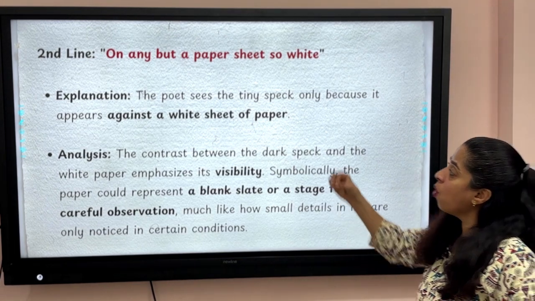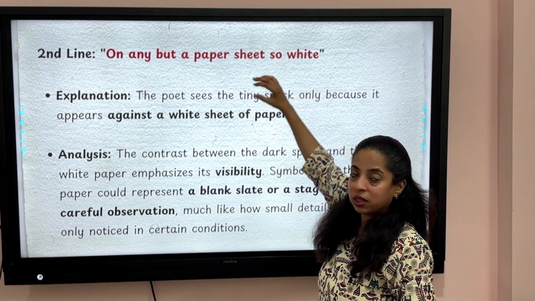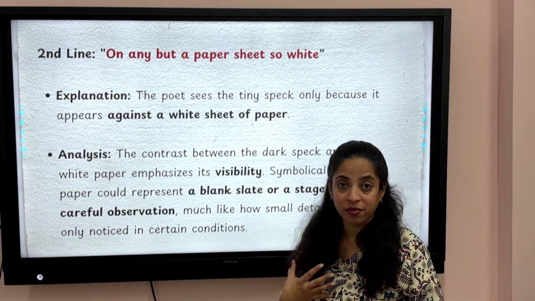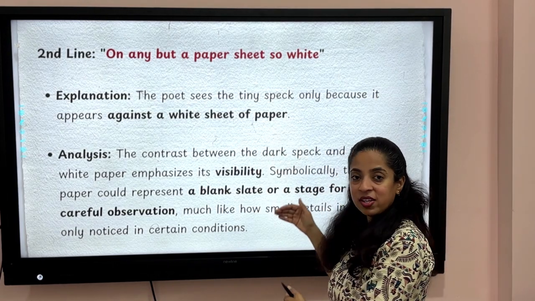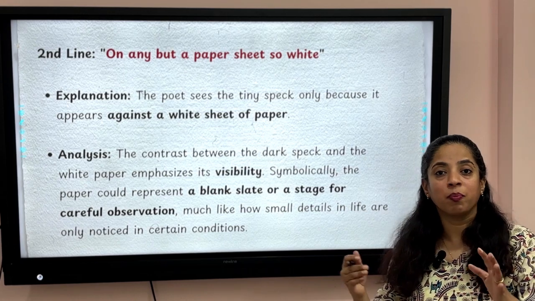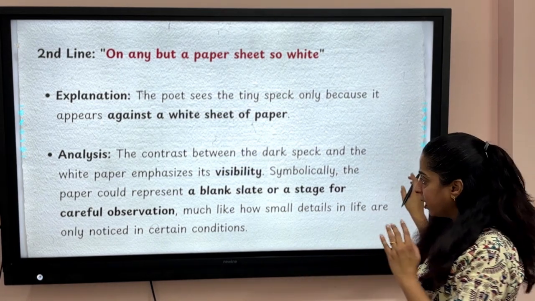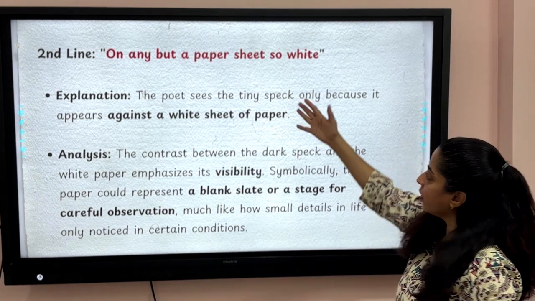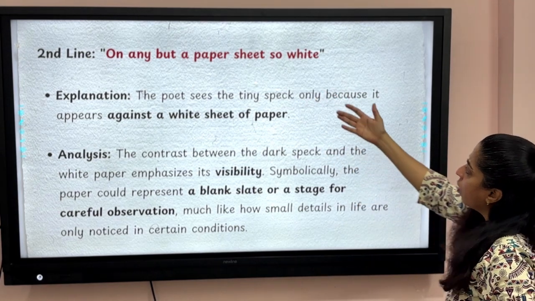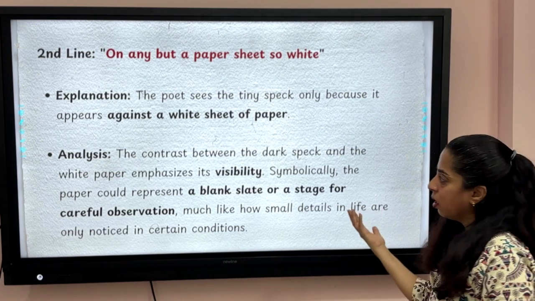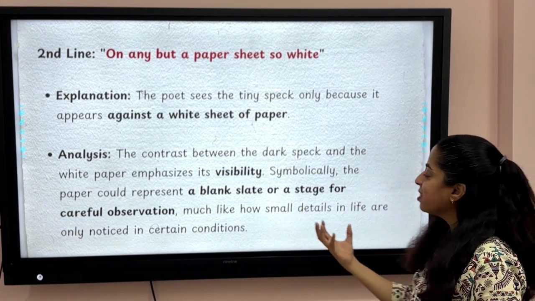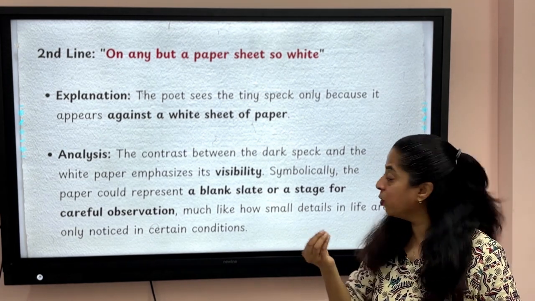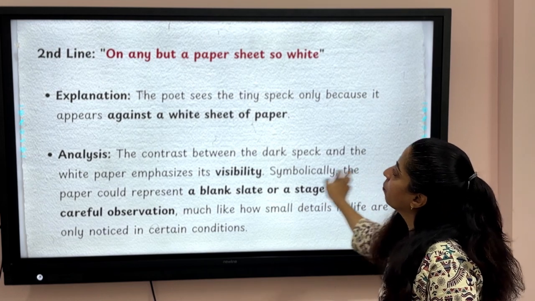So students, if you know the line, the exact literal meaning of it, and what does the poet want to emphasize by saying that, everything is there. Okay, so please make proper notes, or take the screenshots and learn this very well. So when he says on any but a paper sheet so white, he means to emphasize its visibility, how small details in life are only noticed in certain conditions.